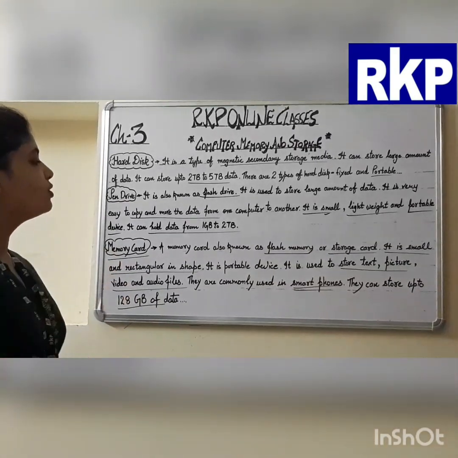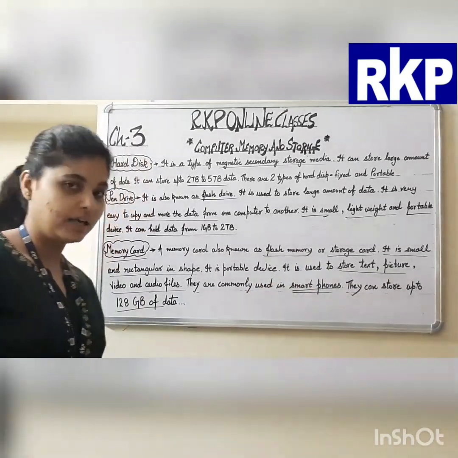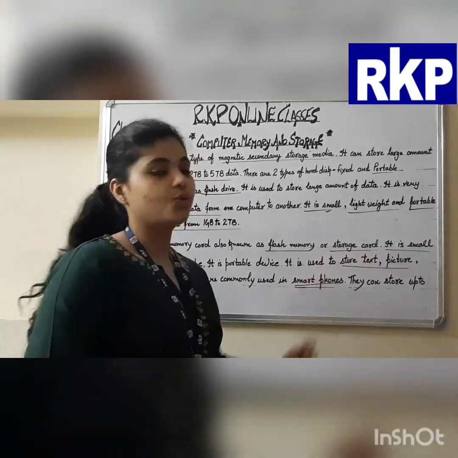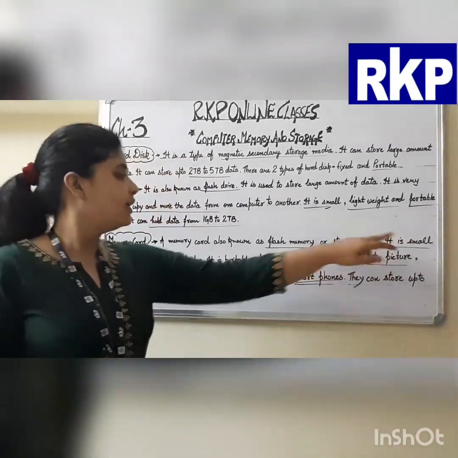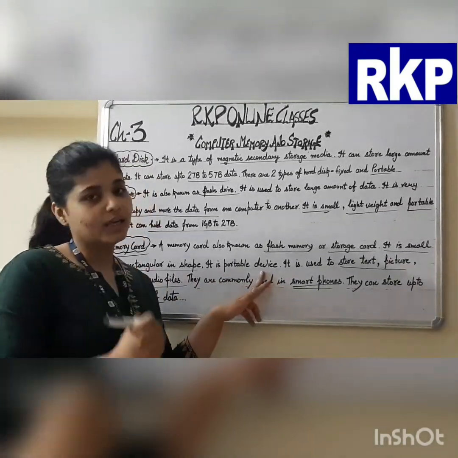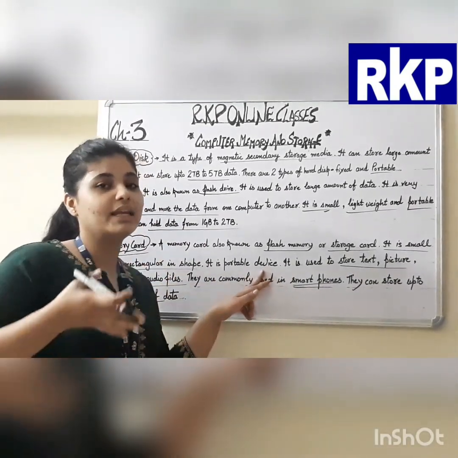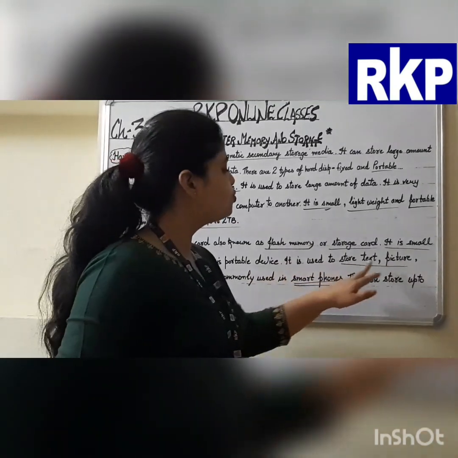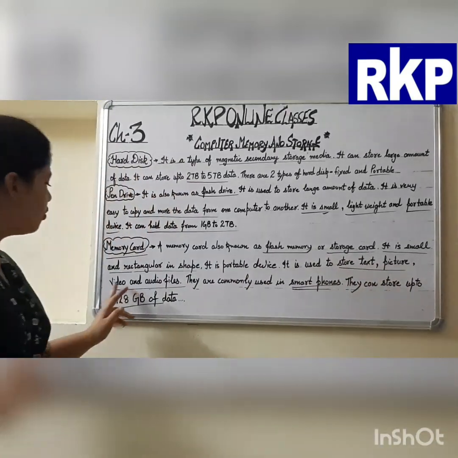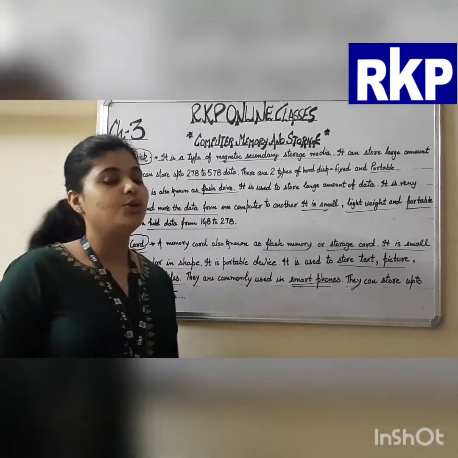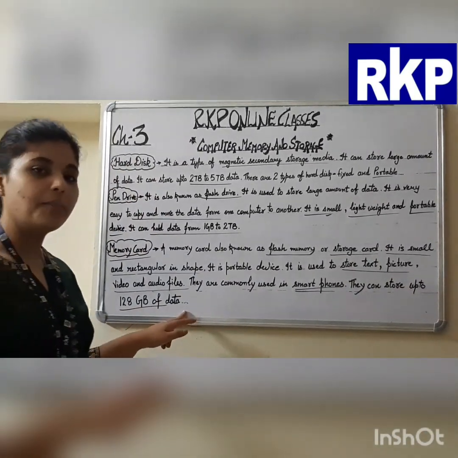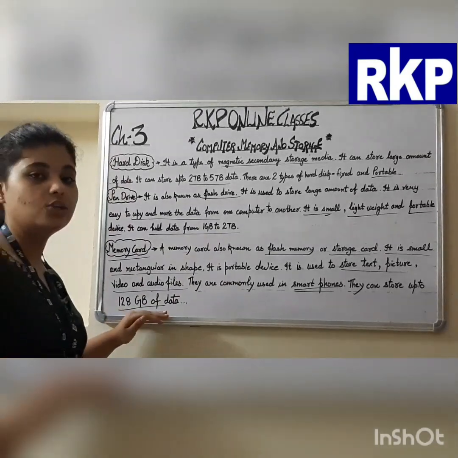Again, a memory card is also known as flash memory, meaning the data will be stored even in the absence of the power supply. It is also known as a storage card, used to store data. It is small in size, and the shape of a memory card is rectangular. It is a portable device that we can easily carry and keep in our pockets. We use it for storing text, picture, video and audio files, and it is commonly used in smartphones and digital cameras. It can hold data up to 128 GB. So these are some secondary storage devices.